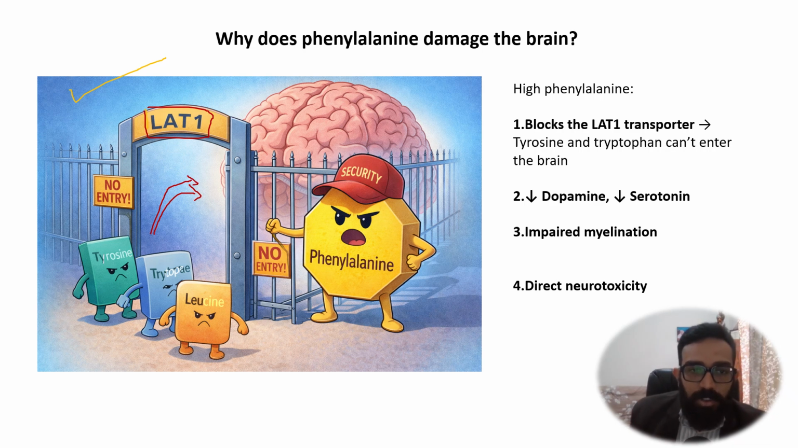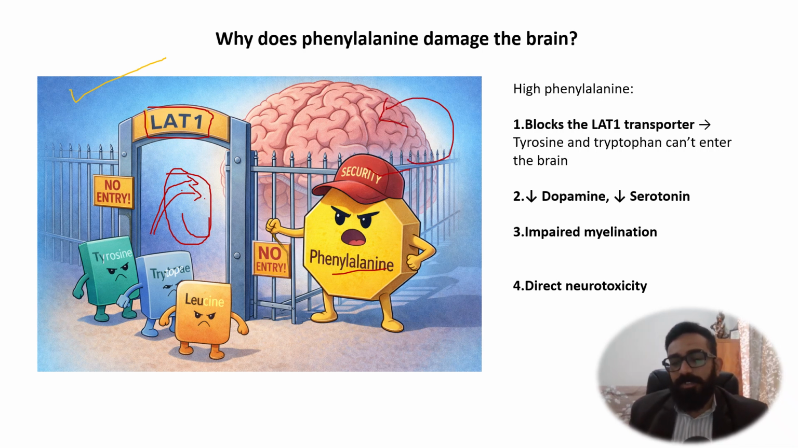Now whenever there is a toxic buildup of phenylalanine, it stays here at the gate and doesn't let the other good things, the other neurotransmitters, go in. That's how phenylalanine damages the brain. Second thing is high phenylalanine can impair the myelination itself. Third thing is that phenylalanine in high concentration is directly neurotoxic to the brain. So whenever there is a toxic buildup of phenylalanine, which happens in PKU, phenylketonuria, the baby develops brain damage, neurological damage.